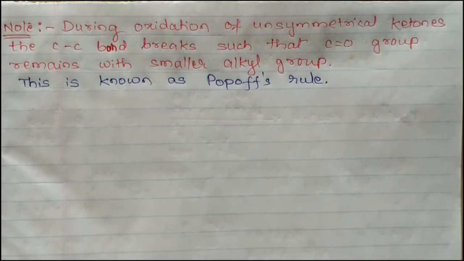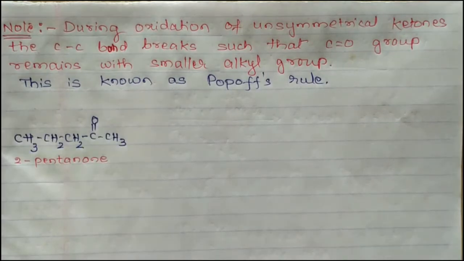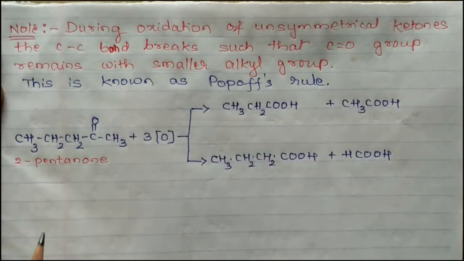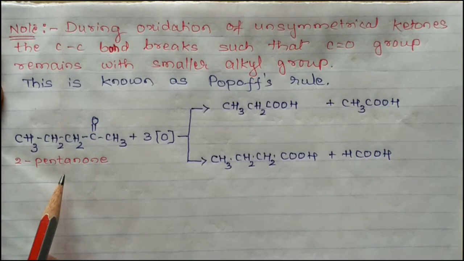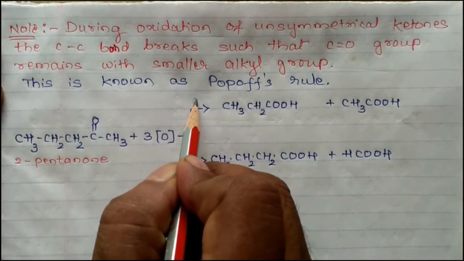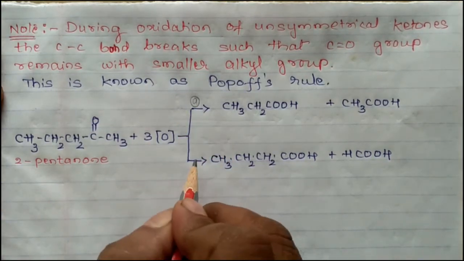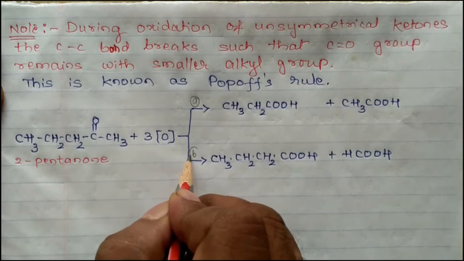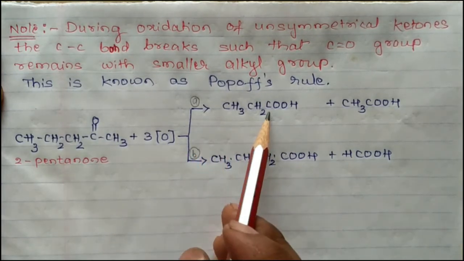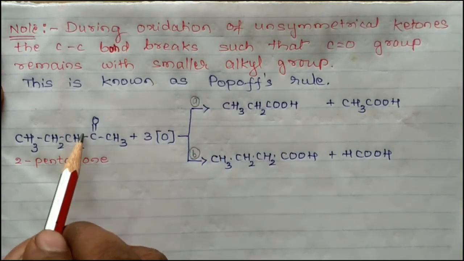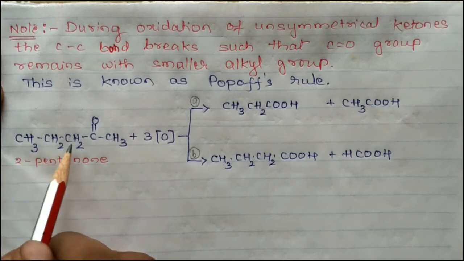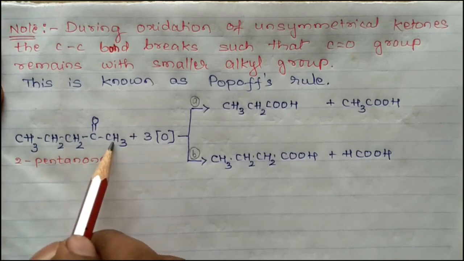which is an unsymmetrical ketone. 2-pentanone plus nascent oxygen. In the oxidation of 2-pentanone, let this be case A and this be case B. In the first case, cleavage takes place here. This is an unsymmetrical ketone. Here you have 3 carbon atoms, here only 1 carbon atom.